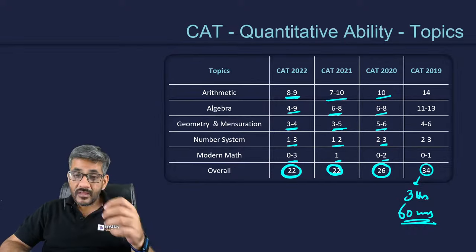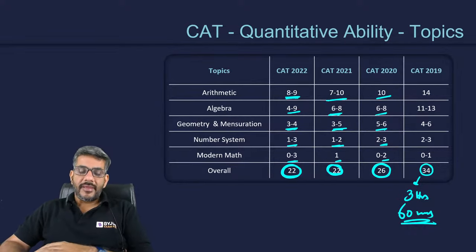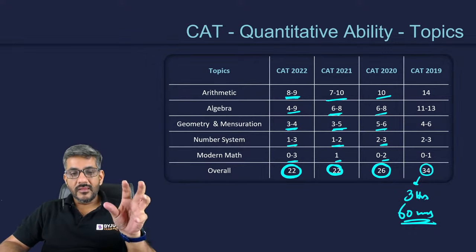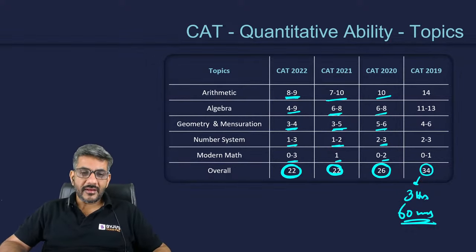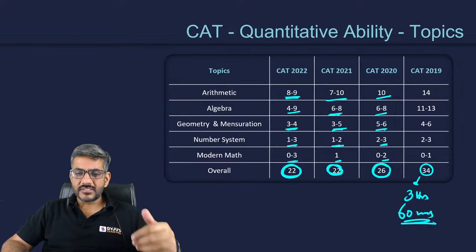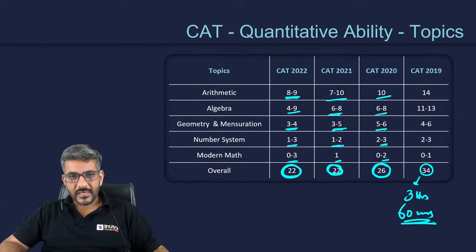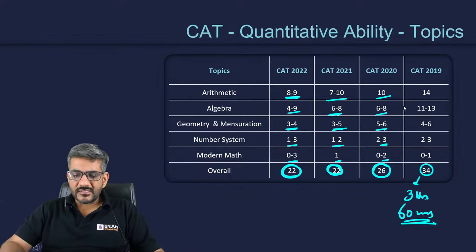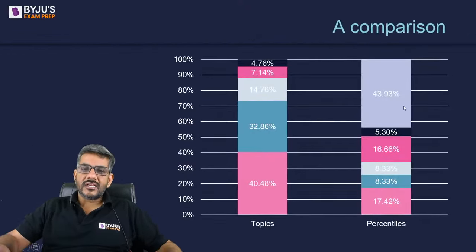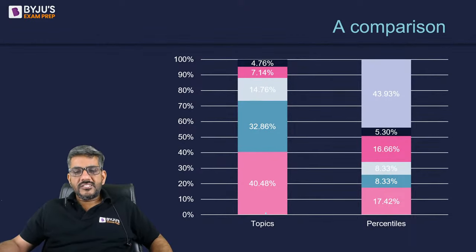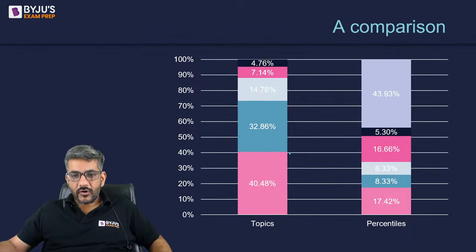Right? Now, on the next page, what am I trying to do? I'm just trying to correlate these two things now. The thing which is there on your screen right now, arithmetic, algebra, geometry, number system, modern maths, कितना आता है? The thing we discussed on the previous page, कि score पे कितना percentile आता है? So let's just talk about that now. I'm just trying to give you an assessment about that. So here is a chart that you see on the screen. This is the chart according to the topics.